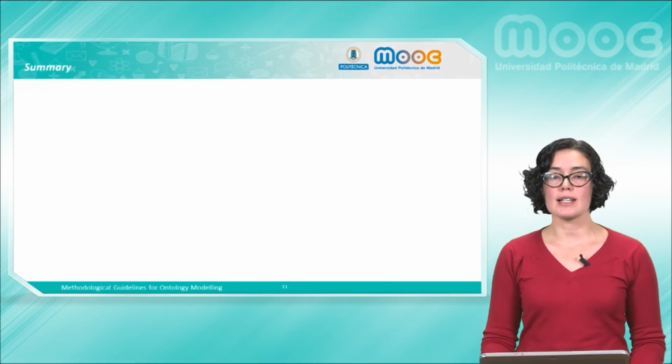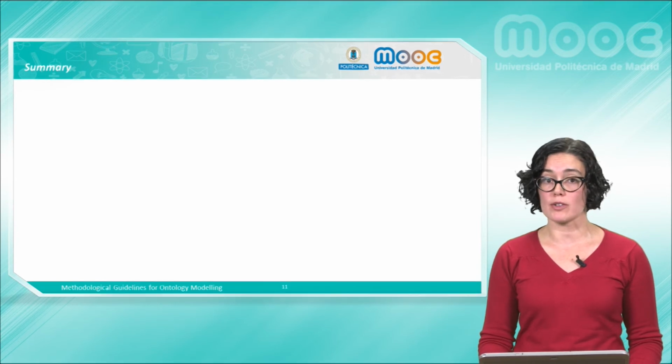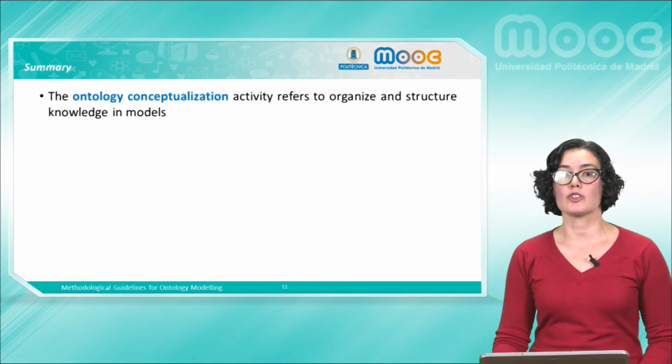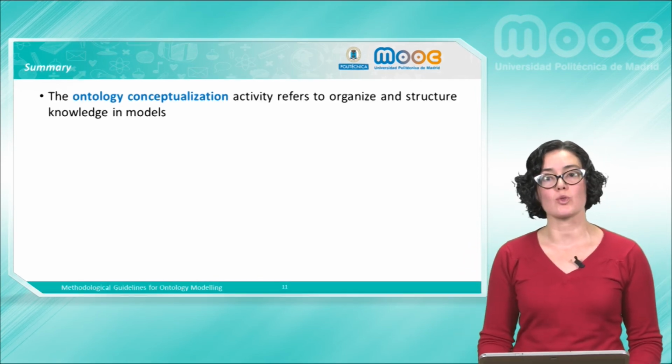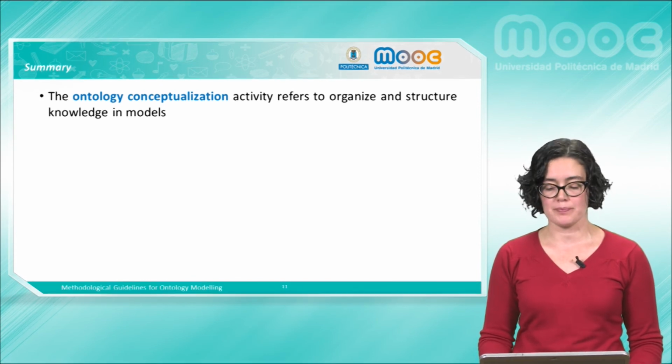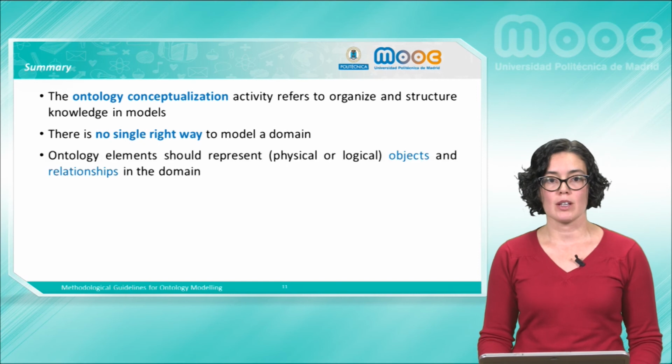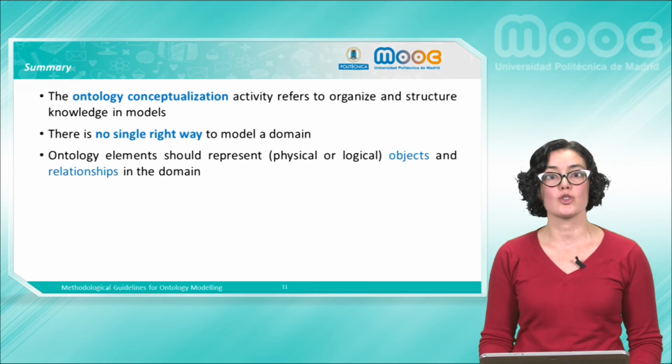Now, we will see a summary of what is presented in this video. We recommend you to stop and summarize what you have seen in the video. I'm going to continue, but it is recommended that you stop and write the summary. The ontology conceptualization activity refers to organizing and extracting knowledge in models. There is no unique right way to model a domain. That means there are always different alternatives. Ontology elements should represent objects and relationships in the domain. You should find nouns for the objects and verbs for the relationships in the sentences that describe the domain.